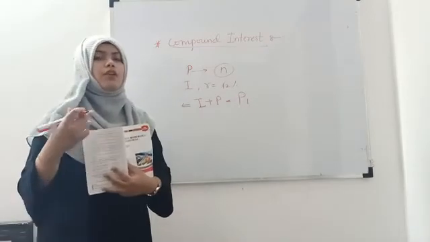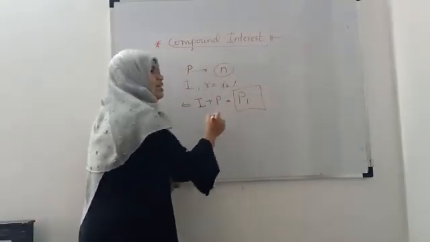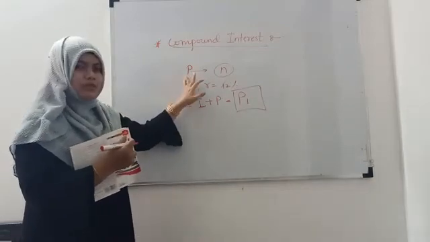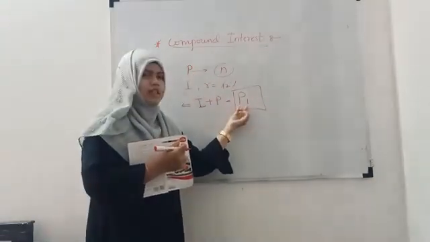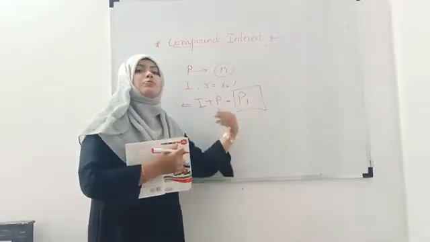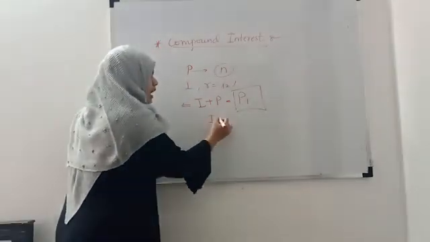Now what will the bank do? Now the bank will consider this as a principal. It will not consider the previous principal as principal; it will consider the new one, the principal plus interest, as principal, and it will charge interest on this. And suppose your interest will be I1.